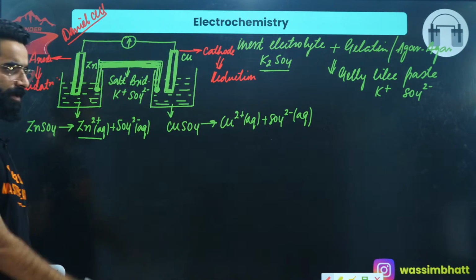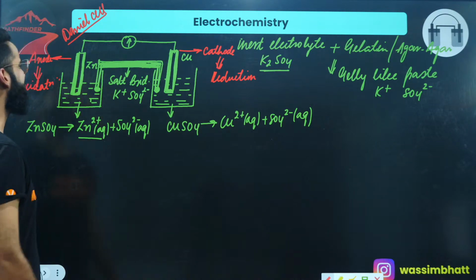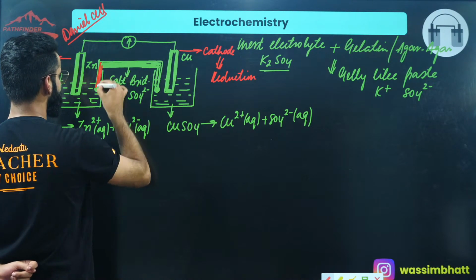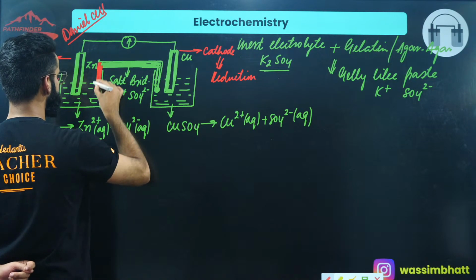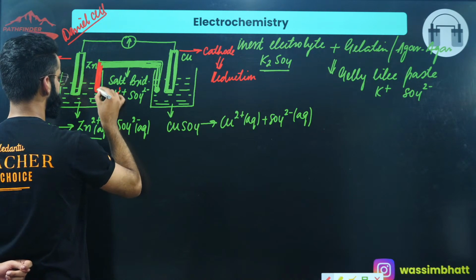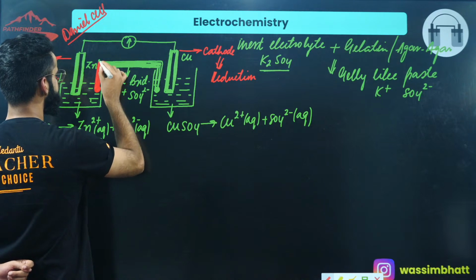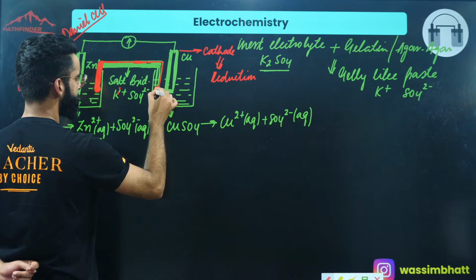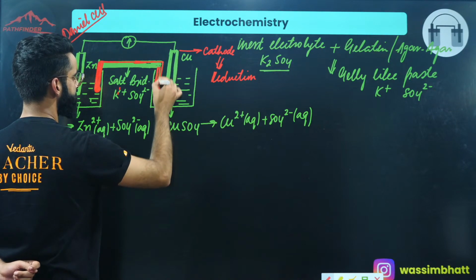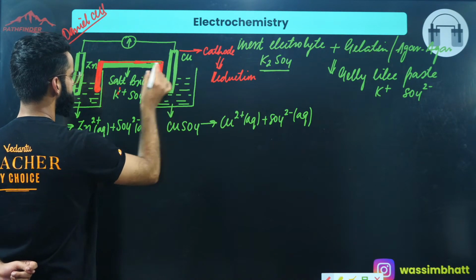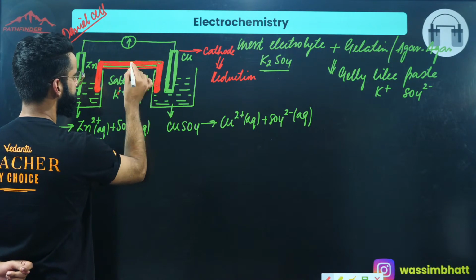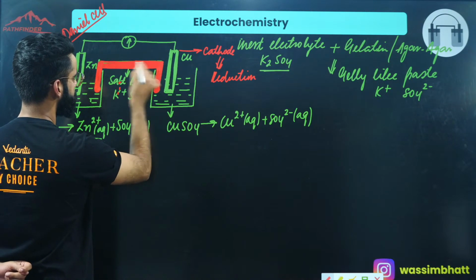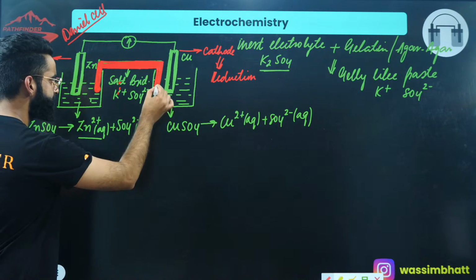So first of all, when I connect these two electrodes, just a second, let me make it clear to you. This is the cotton ball over here. This is the salt bridge. Now it must be visible to you properly, right?